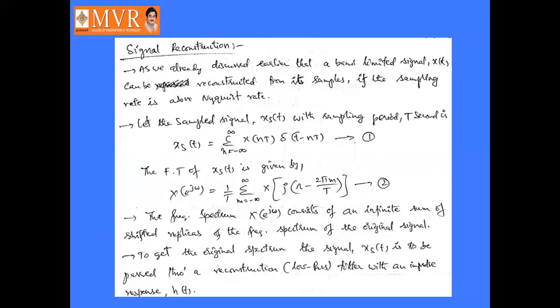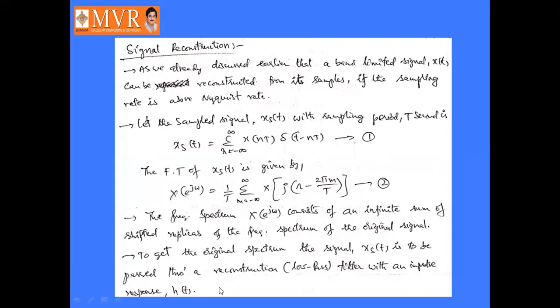It is nothing but a low pass filter. What is meant by low pass filter? A low pass filter allows the lower frequency components through it. So that is a reconstruction filter with an impulse response h of t.